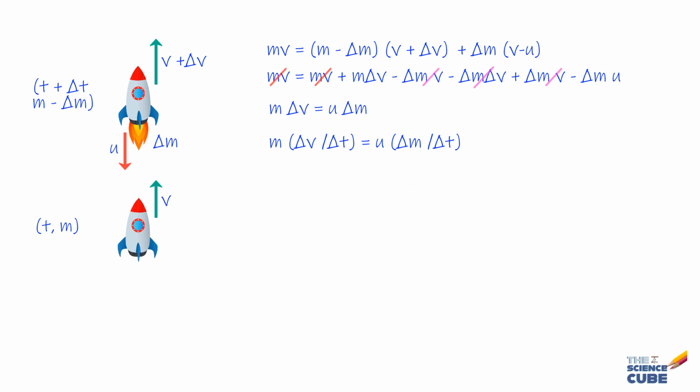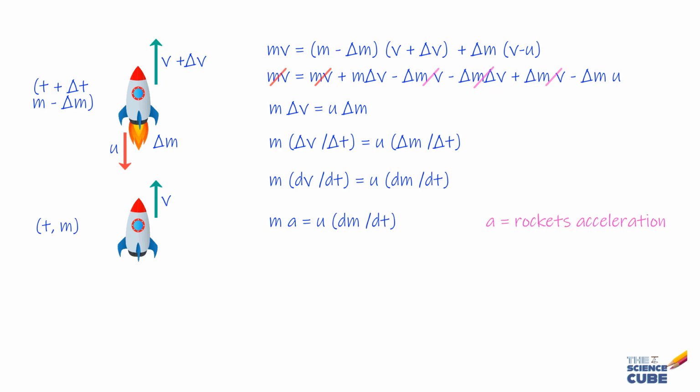So we get m dv upon dt is equal to u dm upon dt. Now, taking dv upon dt as a rocket's acceleration, the equation simplifies to ma is equal to u dm upon dt. That can also be written as dF is equal to u dm upon dt. And we say that dm upon dt is simply the rate at which gases are being emitted, and label it as r. And then we have dF is equal to u times r.